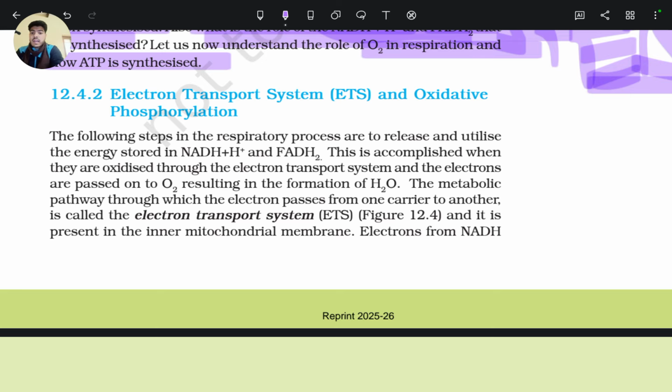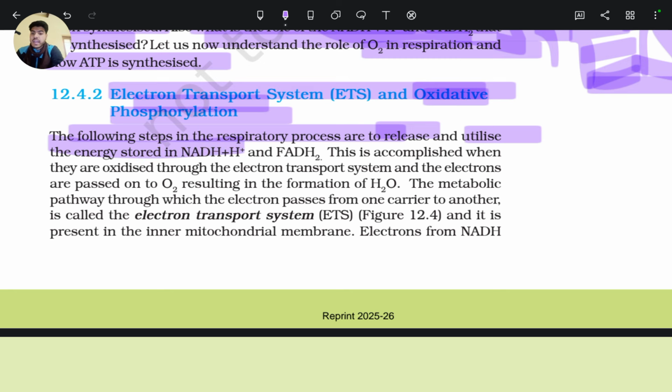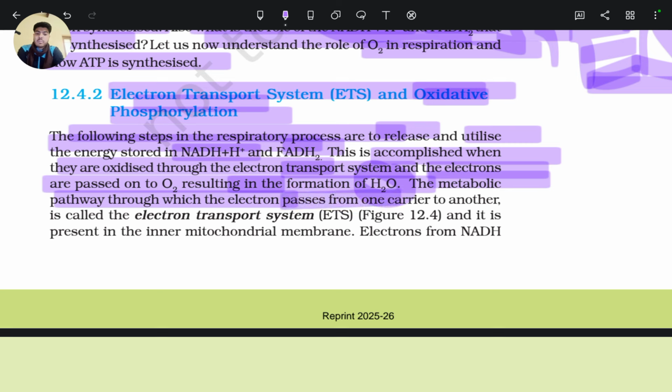So, electron transport system, ETS, or oxidative phosphorylation. The following step in the respiratory process is to release and utilize the energy stored in NADH plus H plus and FADH2. This is accomplished by oxidizing them through the electron transport system, and the electrons are passed on to oxygen, resulting in the formation of water. The metabolic pathway through which the electron passes from one carrier to another is called the electron transport system, and it is present in the inner mitochondrial membrane.